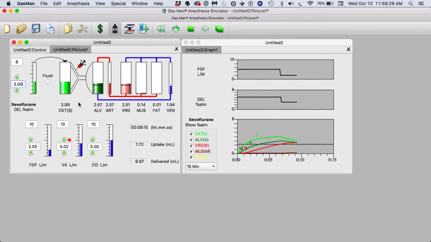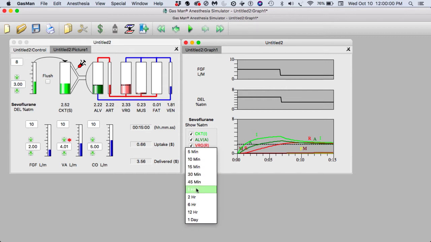It looks as though we're keeping inspired and expired and vessel-rich group pretty well at 1 MAC, and we've done a pretty good job. Let's take a look at what we have done so far with quantity of anesthetic. We have delivered 11.87 milliliters of anesthetic liquid, and the patient has taken up 2.2 milliliters of liquid. The cost of this anesthetic at this point was $3.56, with the patient taking up 66 cents worth of drug.